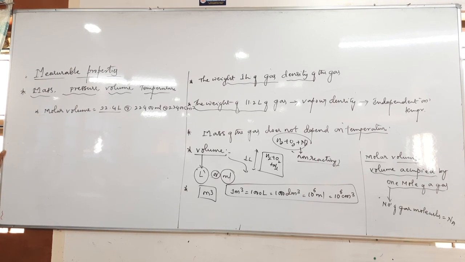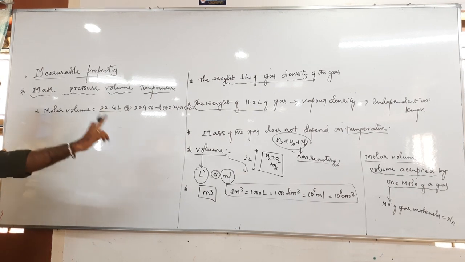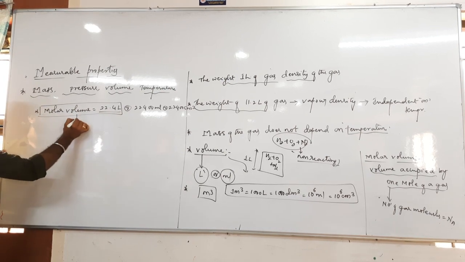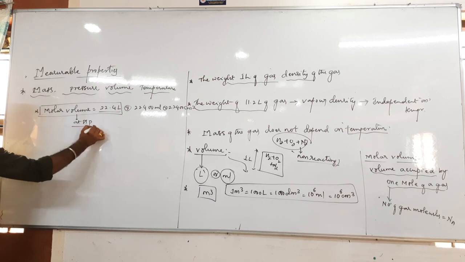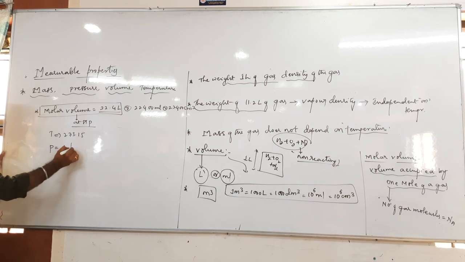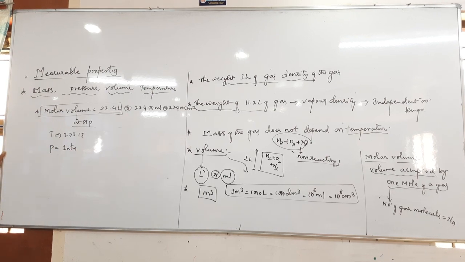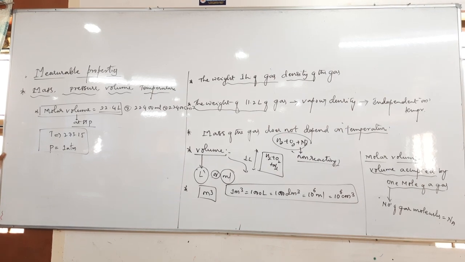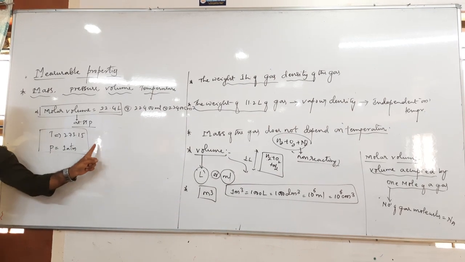As we know, 1 mole of a gas contains the Avogadro number of gas molecules, and the molar volume is at STP, 22.4 liter, where temperature is 273.15 K and pressure is 1 atm. Under this condition, the volume occupied by 1 mole of gas is 22.4 liter.